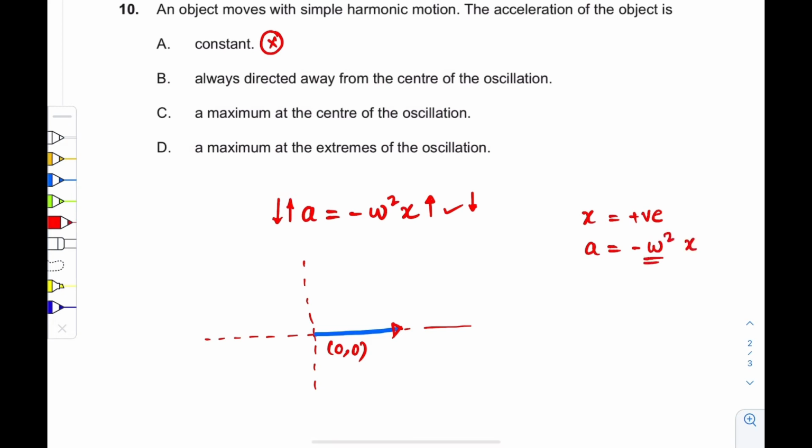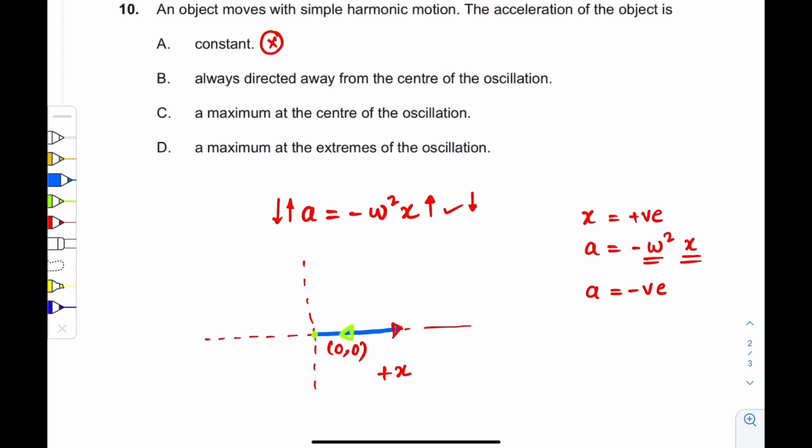Omega square is a positive quantity, since the square of any term is positive. X is positive, so the acceleration is negative. So whenever I am going in the positive x direction, acceleration is pointing in the opposite direction, that is towards the center of oscillation.